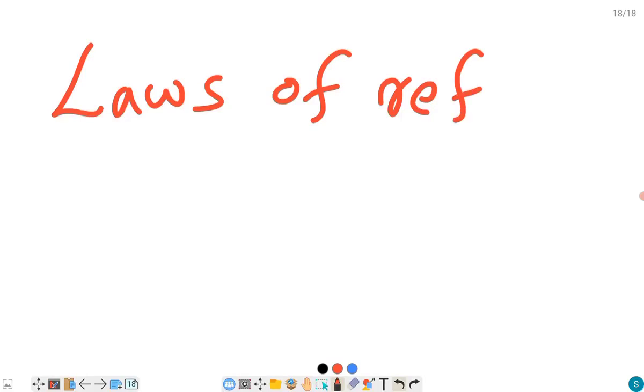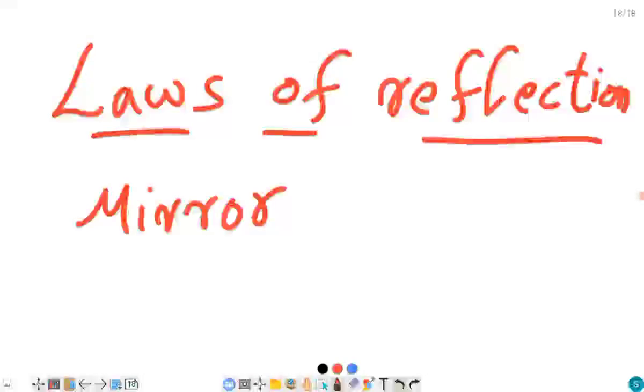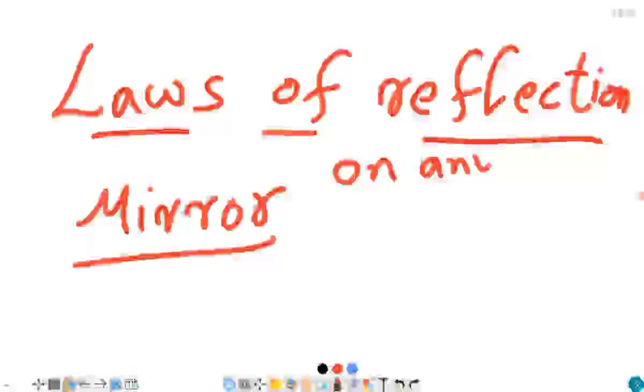For this, you can take any object, but here we take a mirror as the surface. It is possible to study the laws of reflection on any surface.